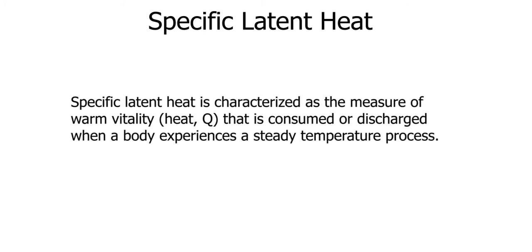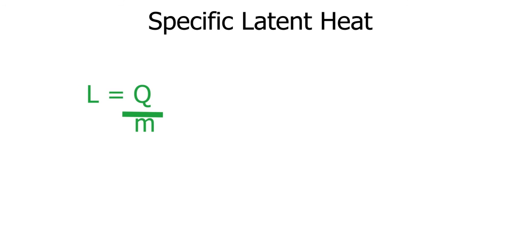Specific latent heat. Specific latent heat is characterized as the measure of energy, that is heat, that is consumed or discharged when a body experiences a constant temperature process. The formula for specific latent heat is L equals Q by M, where L is the specific latent heat, Q is the heat absorbed or discharged, and M is the mass of the substance.